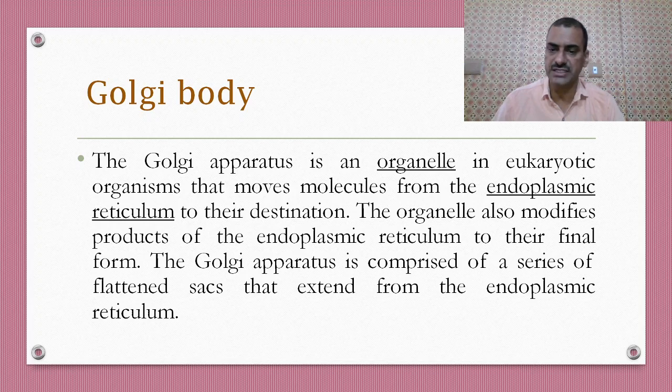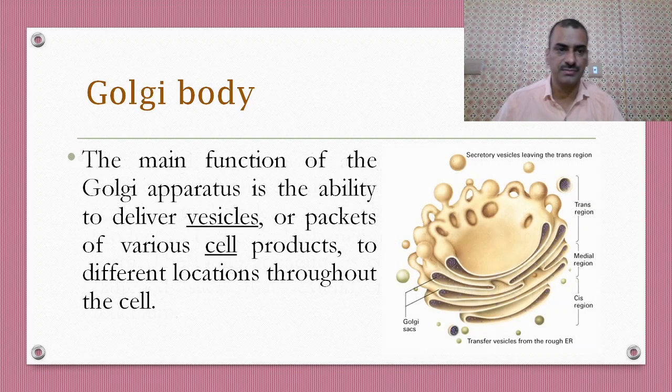The Golgi apparatus is comprised of a series of flattened sacs that extend from the endoplasmic reticulum. The main function of the Golgi apparatus is the ability to deliver vesicles or packets of the various cell products to different locations throughout the cell. This is the Golgi body.